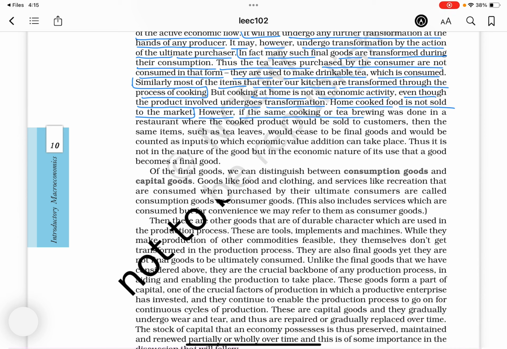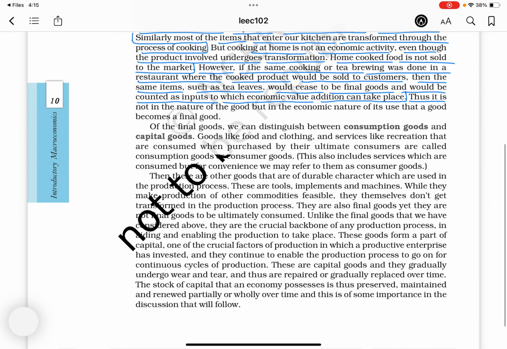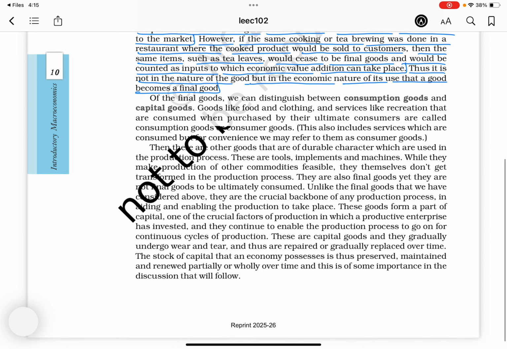However, if the same cooking or tea brewing was done in a restaurant where the cooked product would be sold to customers, then the same items such as tea leaves would cease to be final goods and would be counted as inputs to which economic value addition can take place. Thus, it is not in the nature of the good, but in the economic nature of its use that a good becomes a final good.